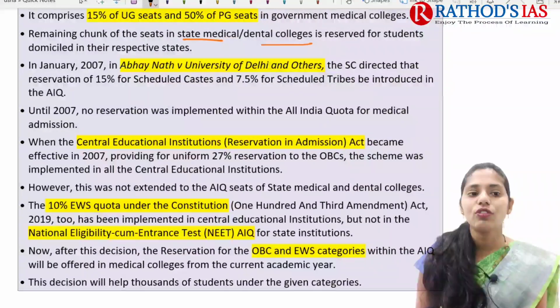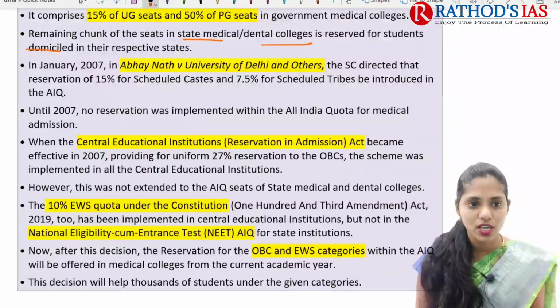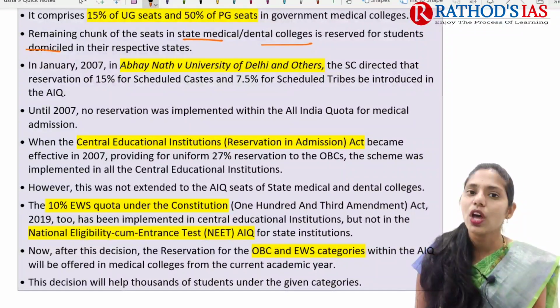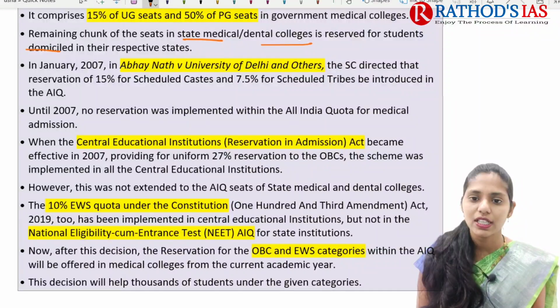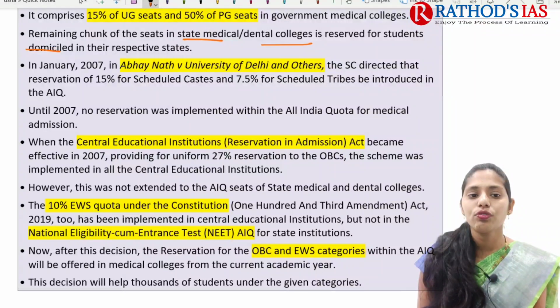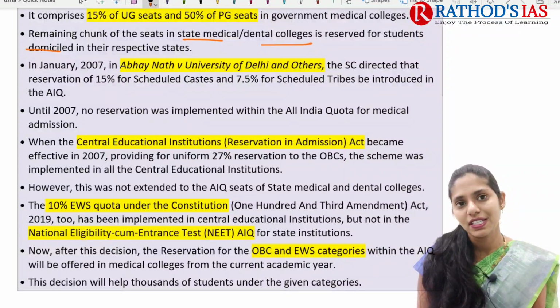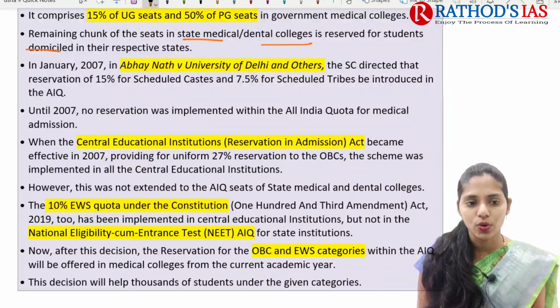The rest of the seats, the remaining 85% of undergraduate seats and the remaining 50% of PG seats, are in state medical or dental colleges. They are mainly reserved for students whose domicile is that respective state. And in 2007, in one famous case, Abhaynath versus University of Delhi and others, the Supreme Court directed that 15% reservation for scheduled castes and 7.5% reservation for scheduled tribes be introduced in this All India Quota.